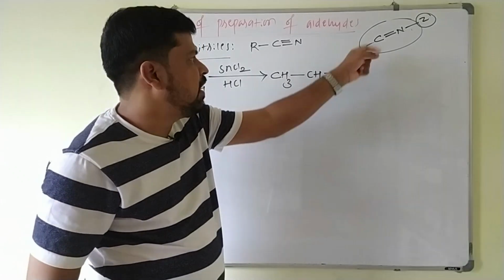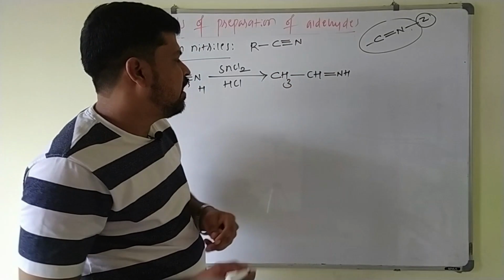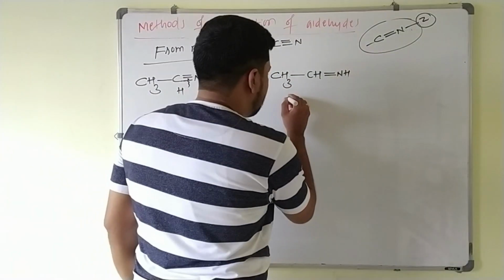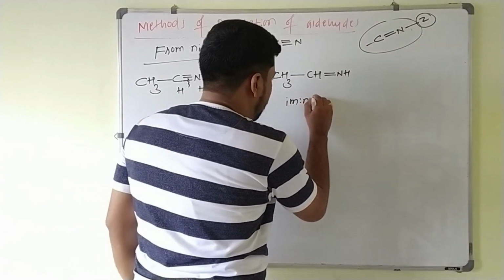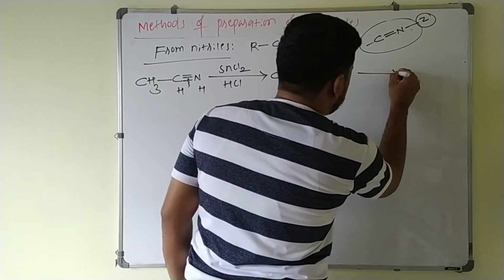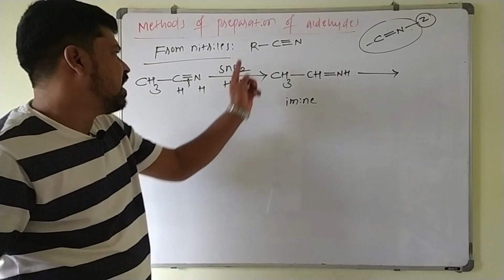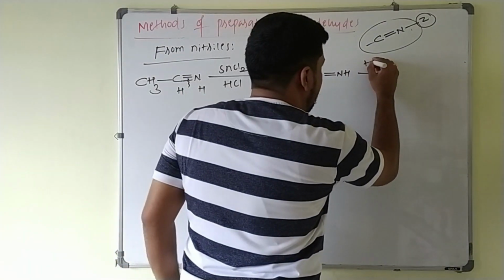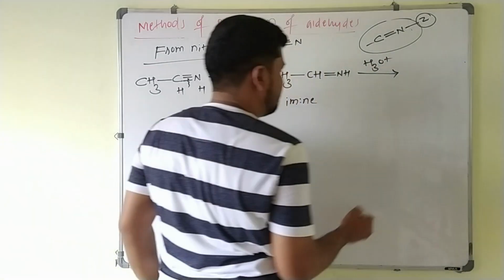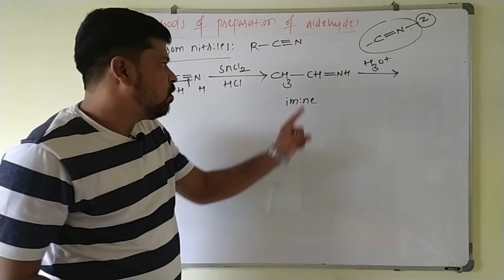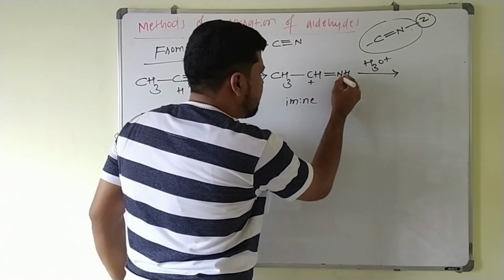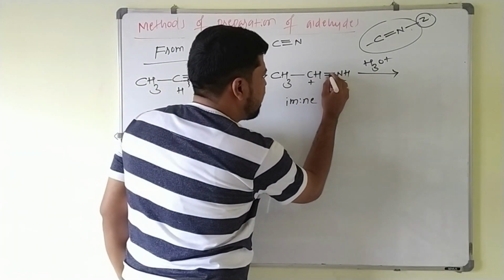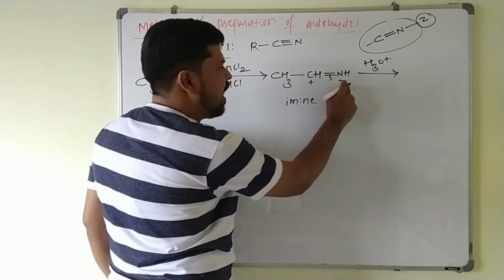Suppose instead of hydrogen any other substituent is there, that is nothing but a derivative of the imine. This imine, upon hydrolysis, always keep in mind, reduction of nitriles using stannous chloride is nothing but Stephen's reaction. Upon hydrolysis, addition of water. How do you add water here? To the positive species you have to add OH minus, to the negative species you have to add H plus. So again you break this pi bond, add OH, add H here.